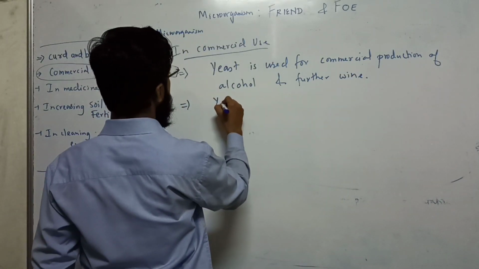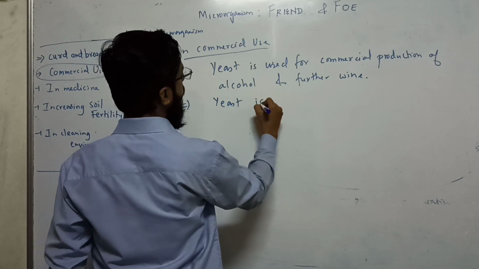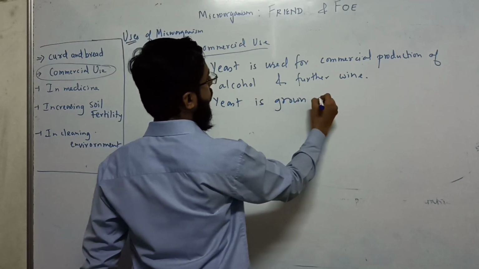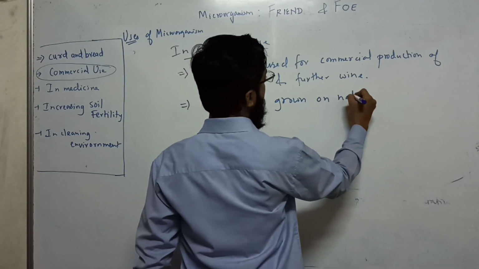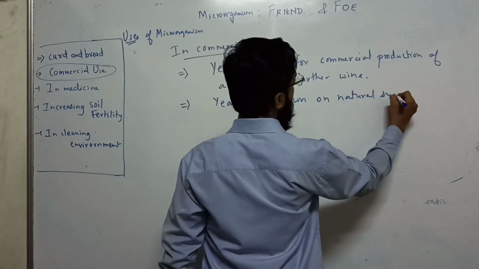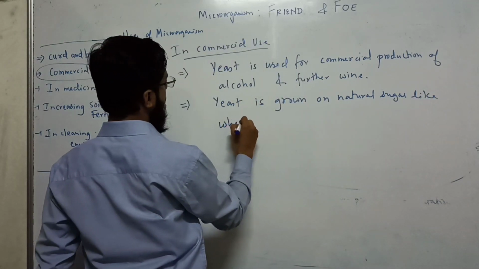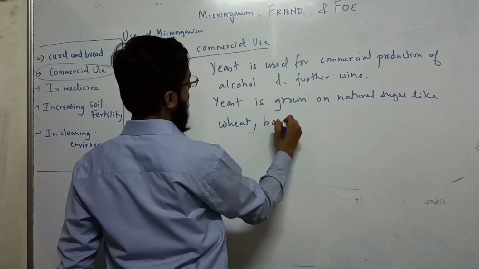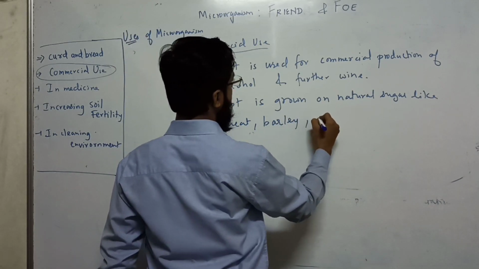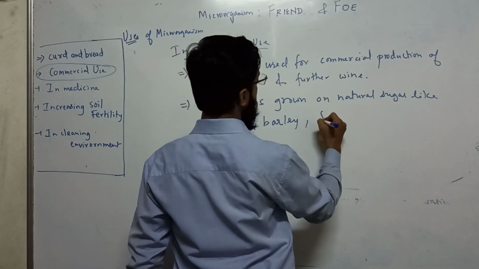Yeast is grown on natural sugars like wheat, barley, then fruits, etc.